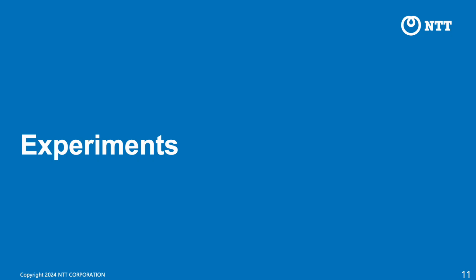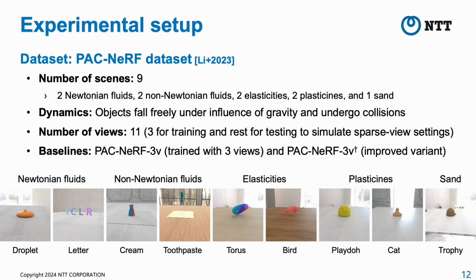Let me discuss the experimental results. The effectiveness of LPO was evaluated on the PAC-NeRF dataset, which consists of 9 scenes, including 2 Newtonian fluids, 2 non-Newtonian fluids, 2 elasticities, 2 plasticines, and 1 sand. In each scene, the objects fall freely under the influence of gravity and undergo collisions. 3 views were used for training, and the rest were used for testing to simulate sparse-view settings.